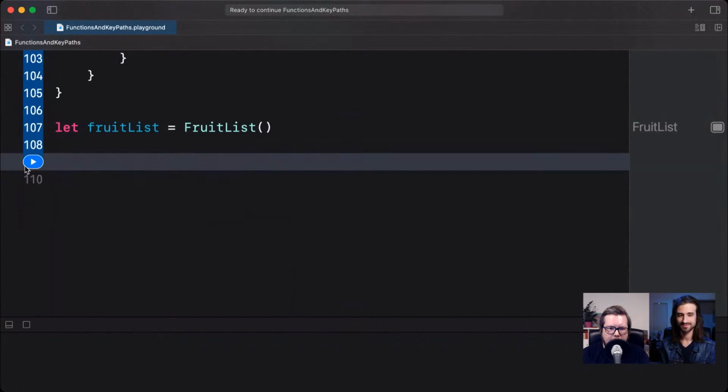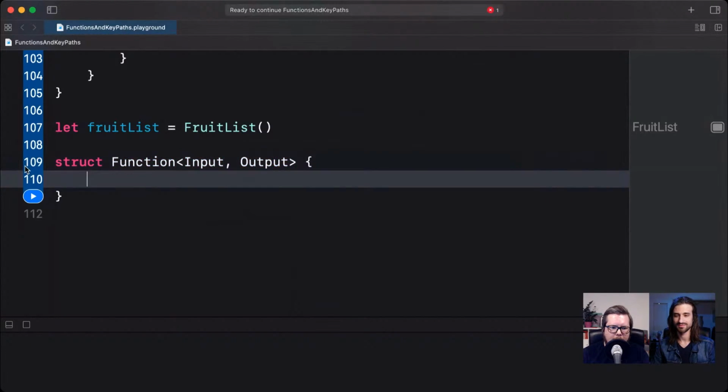So what I'm going to do is define a function type here. And I'm going to say that this function type has an input generic type and an output generic type, like that. So just like any function, you have an input and you can receive an output, right? And this is just a normal struct, and it's going to have a body. A similar kind of design to SwiftUI in a way, where in this case it's going to be a closure that takes input and produces output, like that.